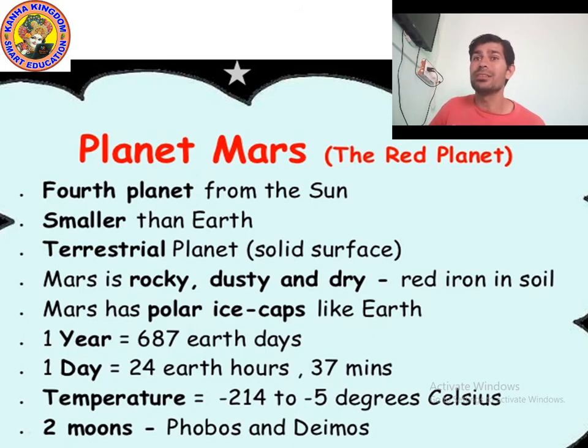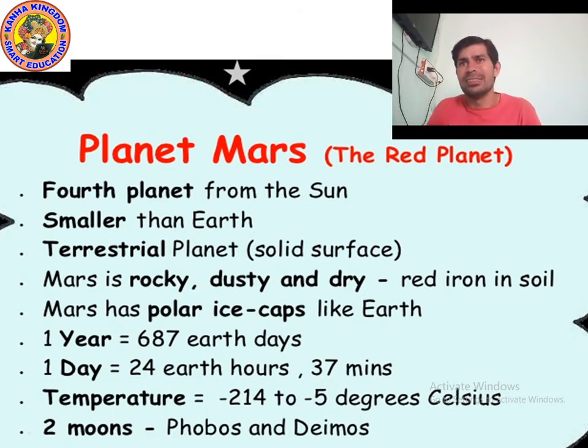And the temperature is very cold. Yes, minus 214 degrees to minus 5 degrees Celsius. This temperature is possible on the planet Mars, so it is very cold. And there are two moons on Mars. Yes, they are called Phobos and Deimos. Phobos, Deimos. What a great name.